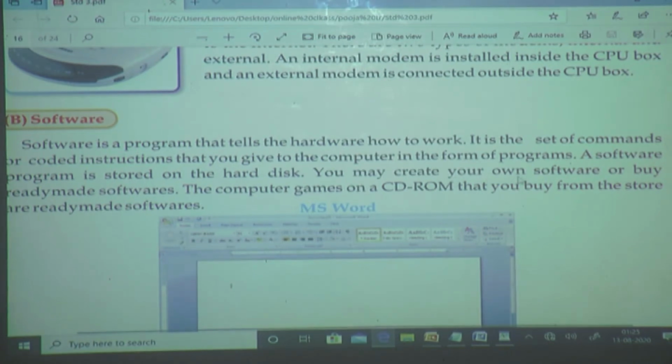You may create your own software or buy ready-made software. Means we can create our own software, or we can buy ready-made software. Computer games on the CD-ROM that you buy from the store are ready-made software. Means the software we are using in a computer for playing games is already present, right? And we can buy this software, and by using that software we can play games.